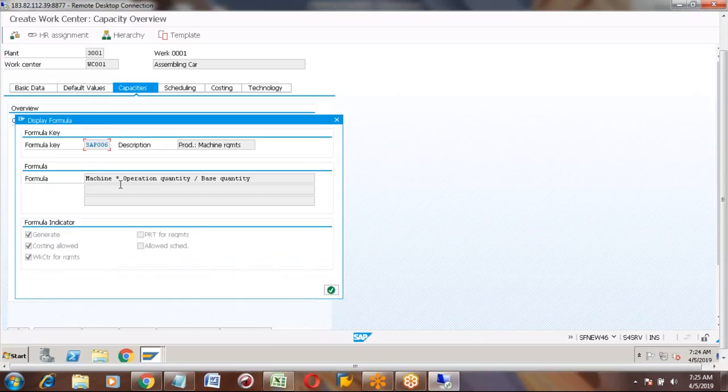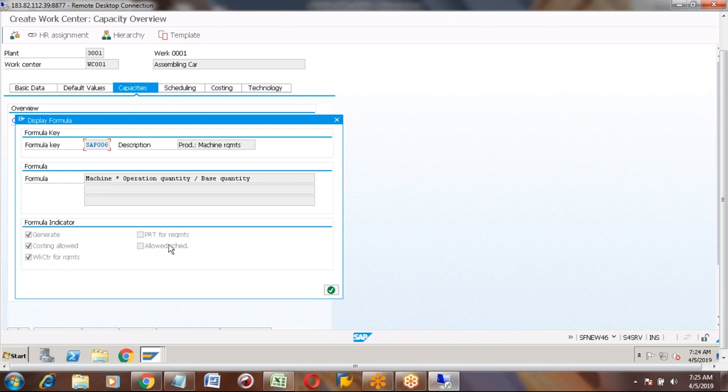That is the formula. And at the bottom, you can see the formula indicator. In the same screen, you will see the formula indicator: generate costing allowed, work center requirements, and then on the right side, allowed scheduling and this one.